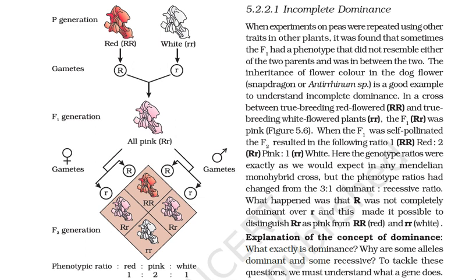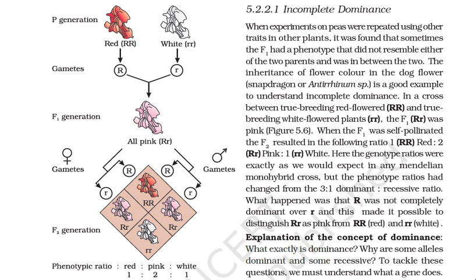When these heterozygous pink flowers of the F1 generation were allowed to interbreed, the F2 generation showed reappearance of pure parental traits instead of a typical 3:1 Mendelian ratio. The ratio of red to pink to white was 1:2:1. The phenotypic and genotypic ratios are similar. The ratio 1:2:1 is characteristic of incomplete dominance.